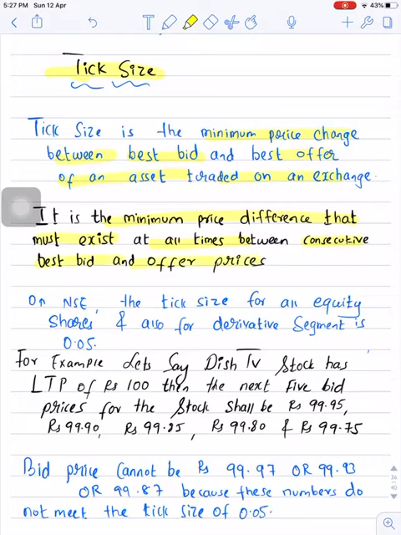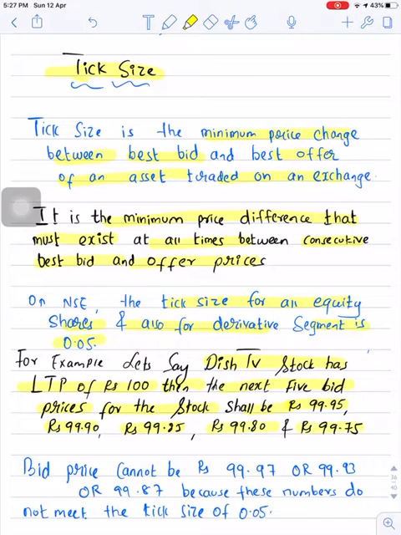Now in NSE, that is the National Stock Exchange, the tick size for all equity shares and also for the derivative segment is 0.05. Let's take one simple example to understand this. Let's say a Dish TV stock has an LTP, that is last traded price, of rupees 100. Then the next 5 bid prices for the stock shall be rupees 99.95, rupees 99.90, rupees 99.85, rupees 99.80 and